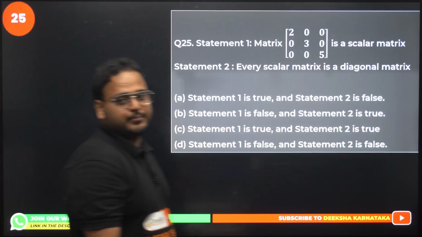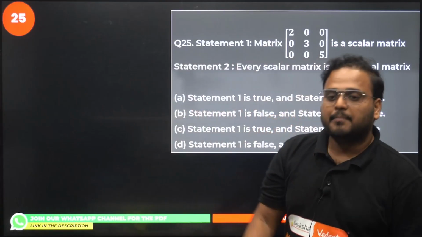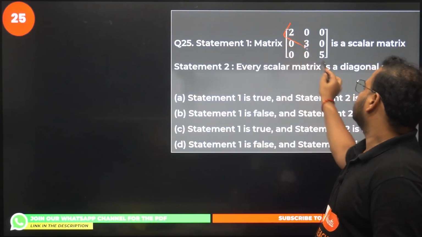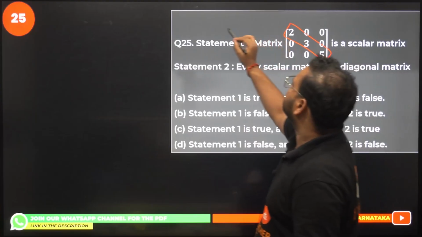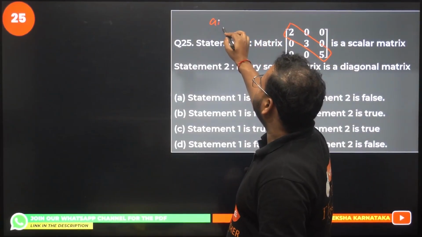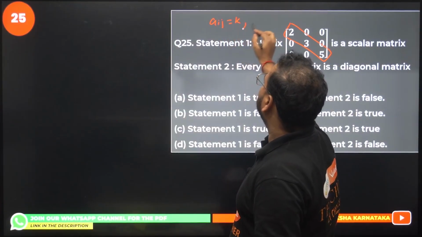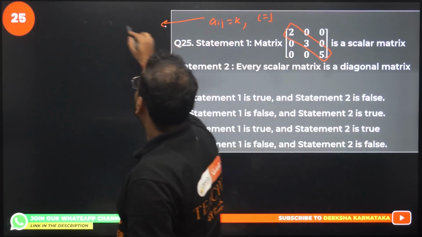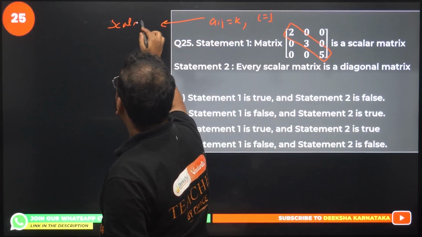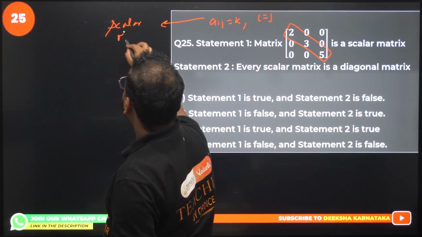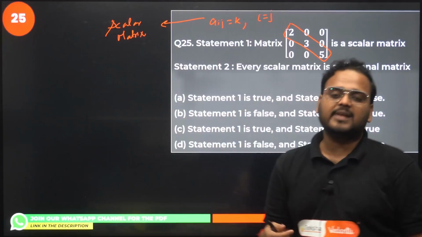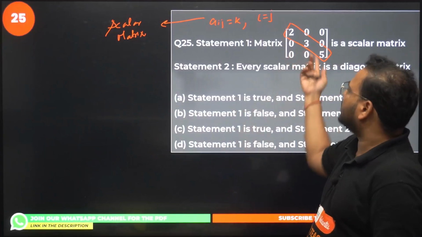Question number 25 now. Statement 1. A matrix is given. Is it a scalar matrix? No. Scalar means Aij should be equal to K when i equals j. This is called a scalar matrix. If you have all the diagonal elements equal, it is called a scalar matrix. In this case, 2, 3, 5 are not equal.